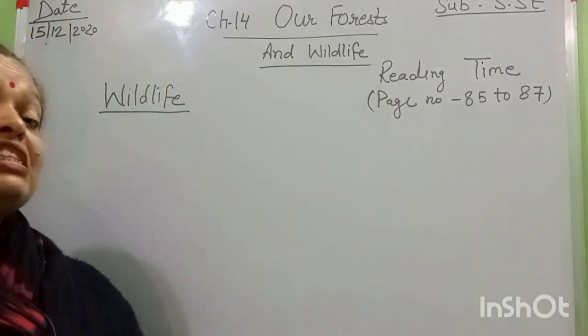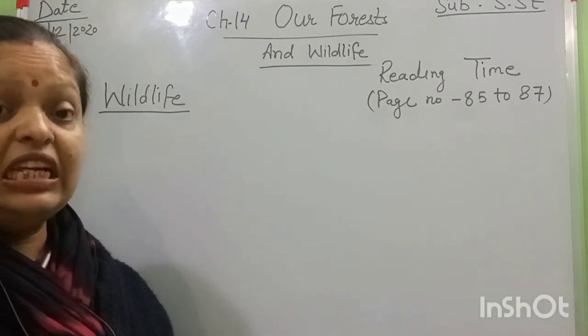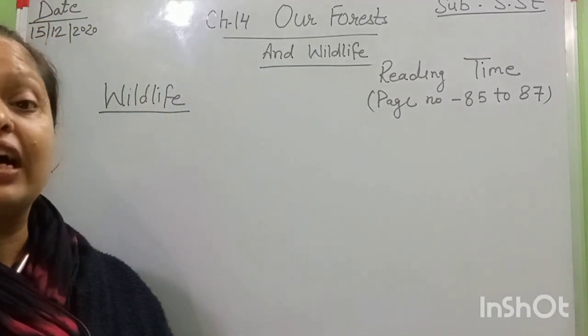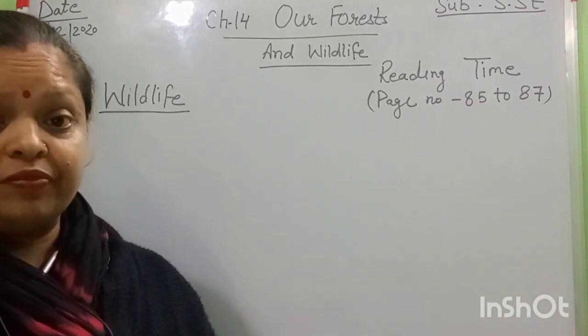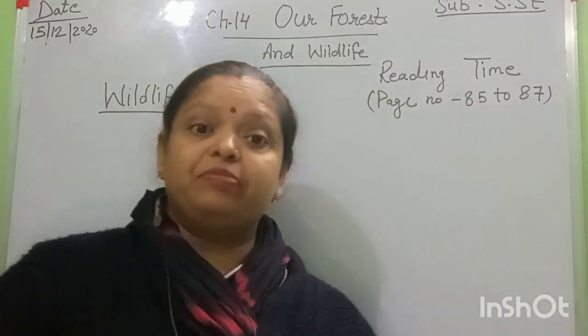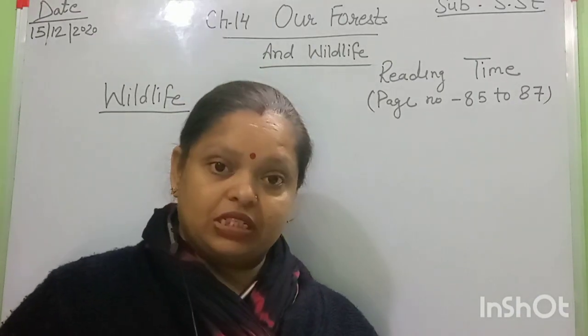And what is wildlife? When we study these wild animals, their life, and we protect them, this is wildlife. It means the life of wild animals.